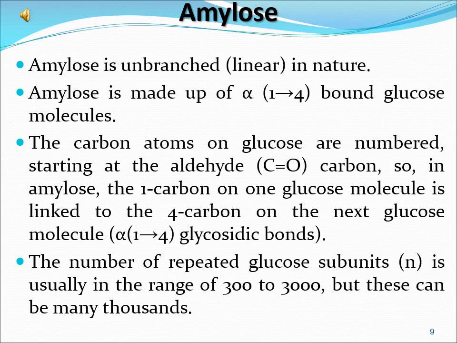So in amylose, the 1 carbon on one glucose molecule is linked to the 4 carbon on the next glucose molecule to produce alpha 1,4 glycosidic bonds. The number of repeated glucose subunits N is usually in the range of 300 to 3000, but these can be many thousands.